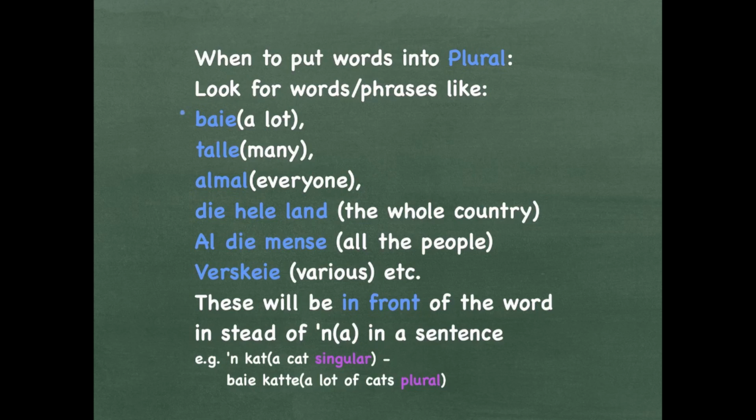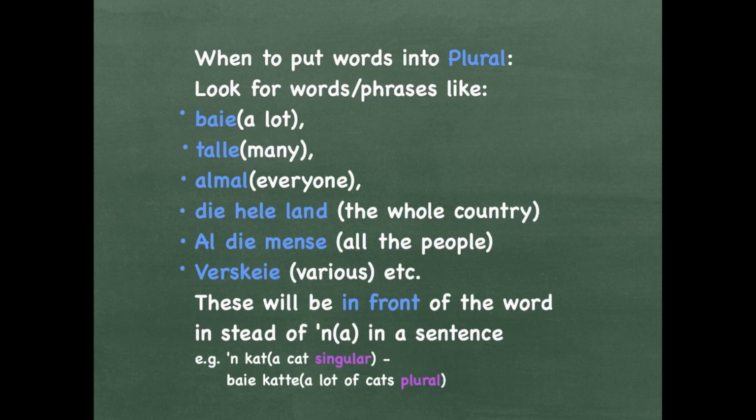Baie, which means a lot. Talle means many. Almal is everyone. Die hele land, the whole country. Al die mense, all the people.